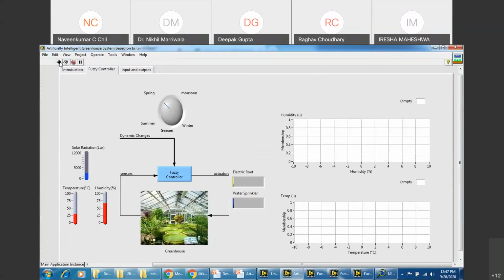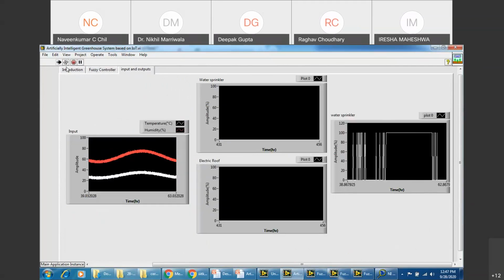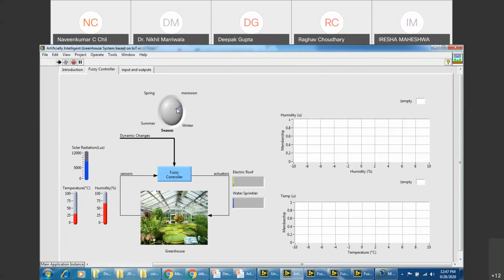If I change this value, the graphs would change and I can record them, right? Can you see them? Yes, sir. Right now, because the inputs are not being given directly, the electric loop and water sprinkler are not moving at all. Can you see this?